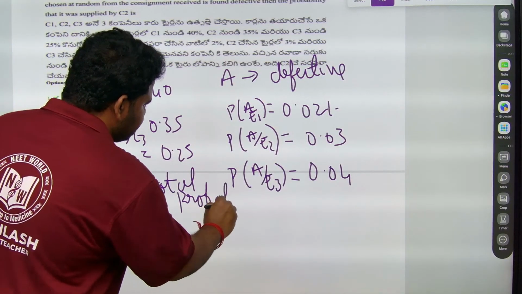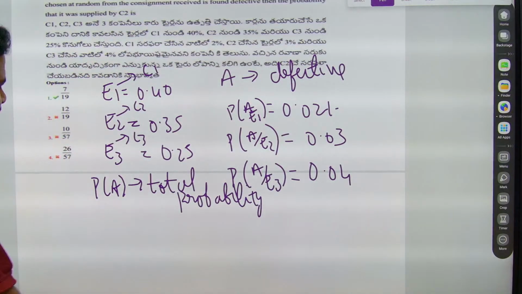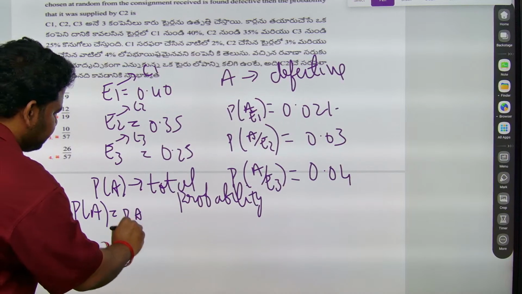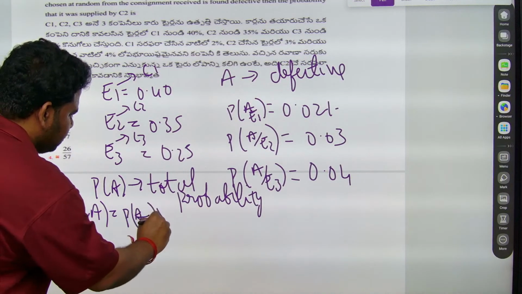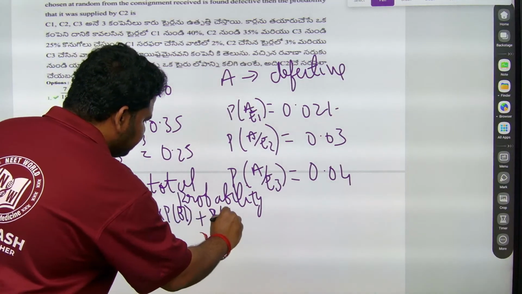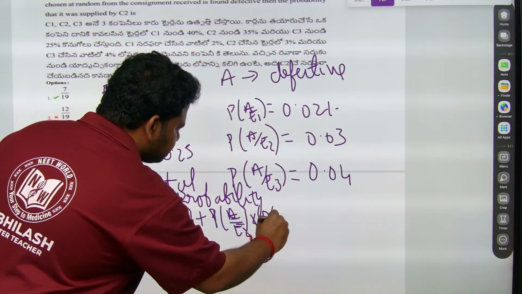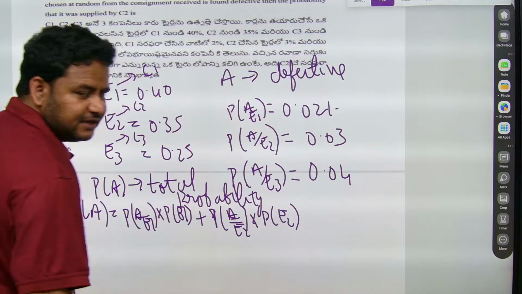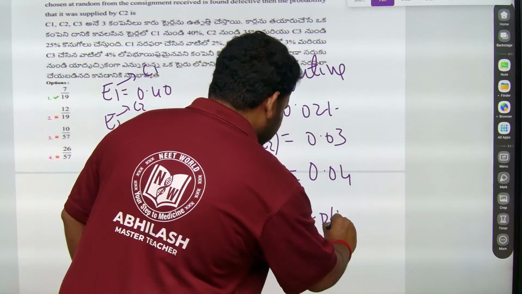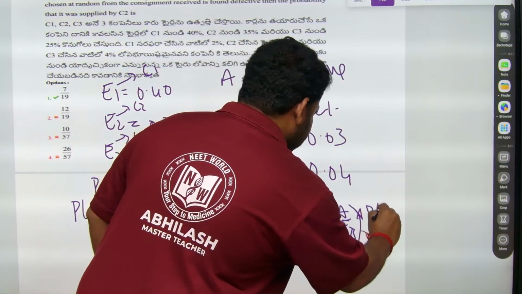So total probability, that is P of A. What is the formula that we have? P of A equals P of A by E1 into P of E1, plus P of A by E2 into P of E2, plus P of A by E3 into P of E3.